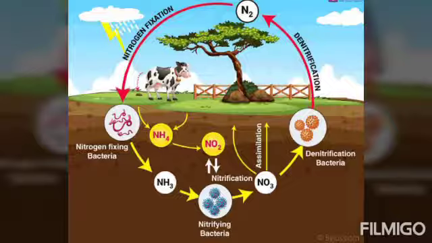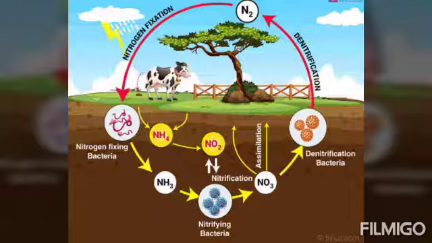Then, after that, in the nitrification process, the ammonia is converted into nitrite and nitrate, which are compounds of nitrogen, and these compounds are again denitrified in the absence of oxygen and converted into nitrogen gas. So this is how nitrogen gas is released back into the atmosphere.